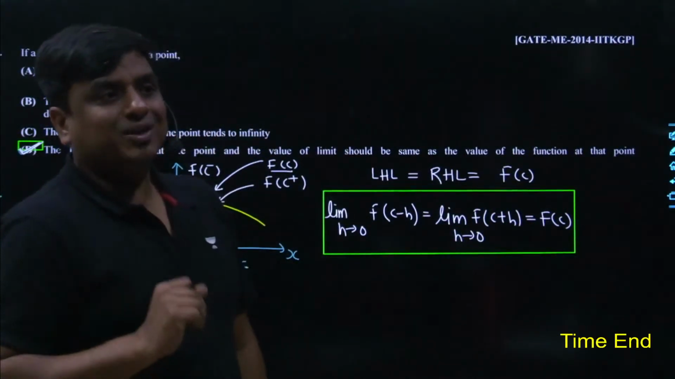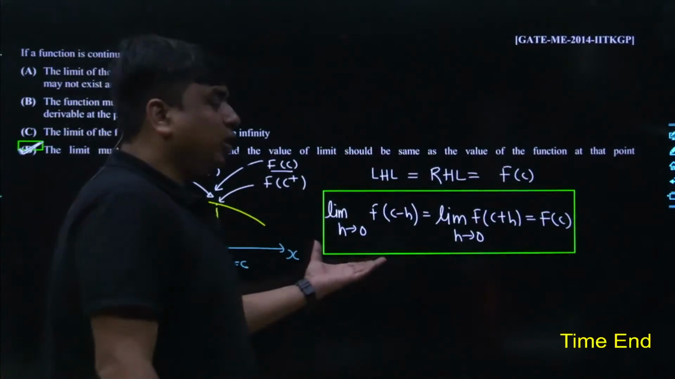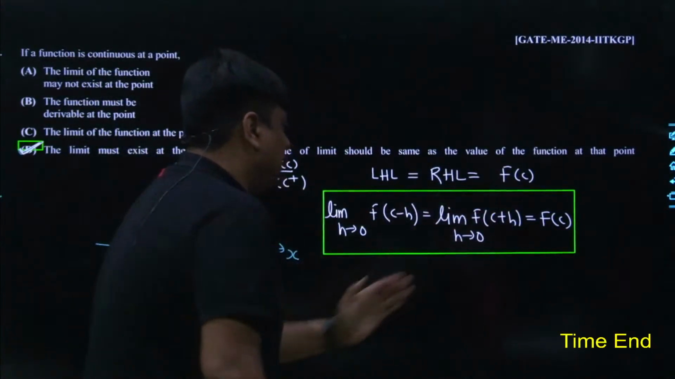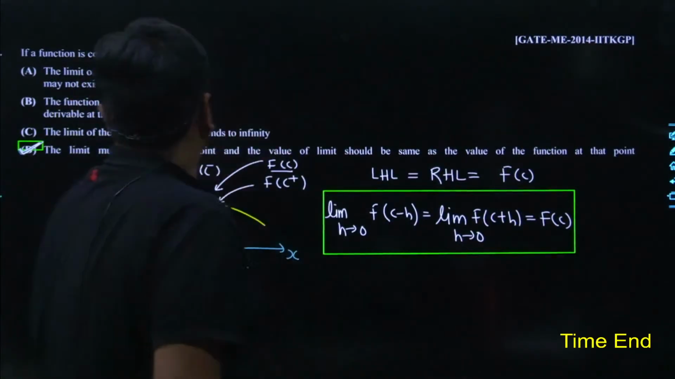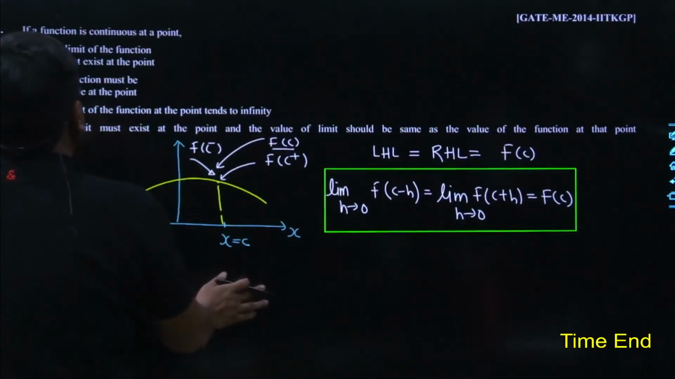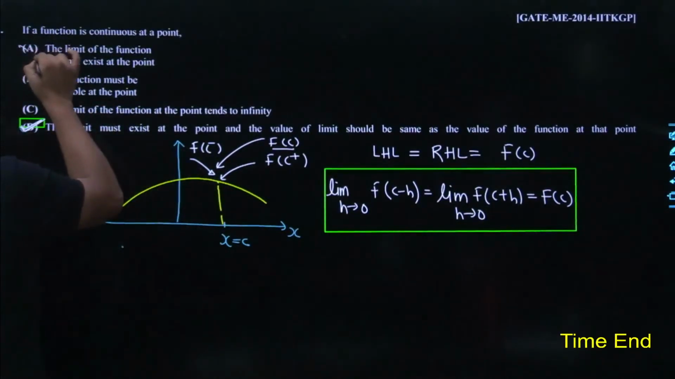Could you really understand what exactly I wanted to communicate? I wanted to communicate that if the function has been continuous, left hand limit has to be equals to right hand limit. By default, the limit does exist. So as far as option A is concerned, the limit of the function may not exist. No, not at all, my dear friend.